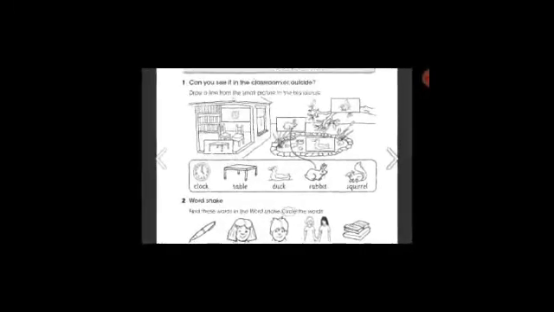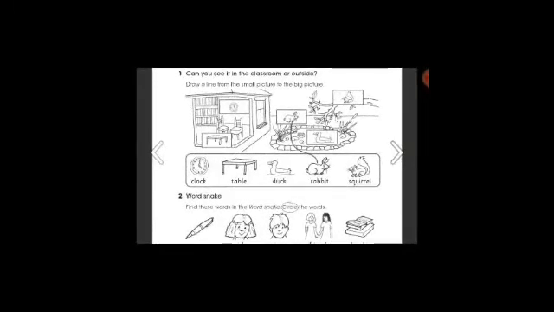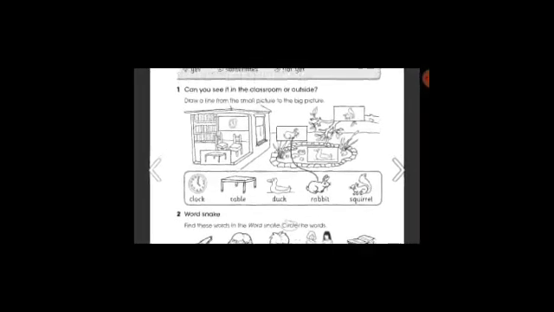What are these? Okay, can you see it in the classroom or outside? These are things that you can see in the classroom and some are outside the classroom. Look at this: a clock, a table, a duck, a rabbit and a squirrel. You have to look at the picture carefully. This is the picture of a classroom. What is there in the classroom? A clock, two chairs and a table are in the classroom.